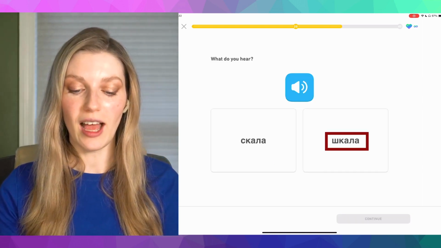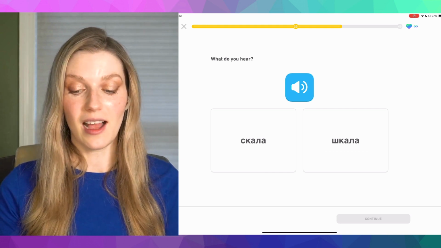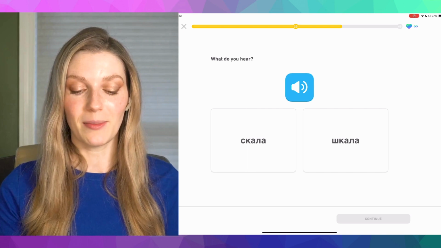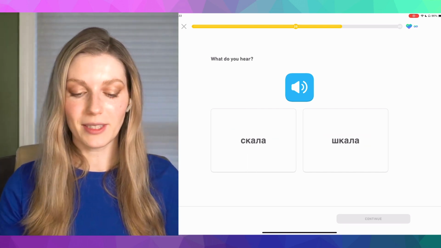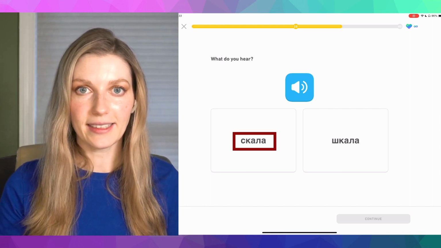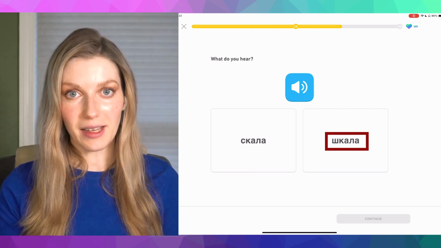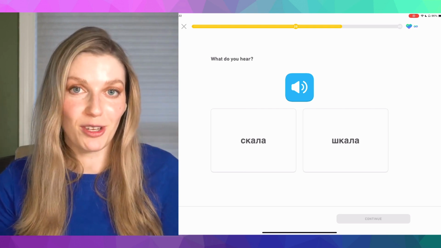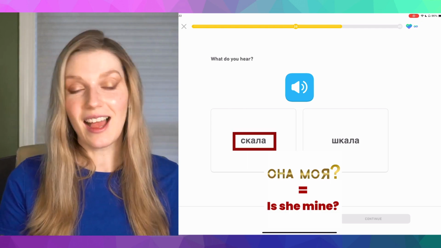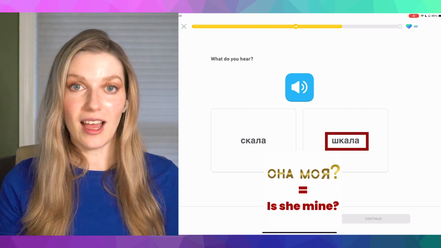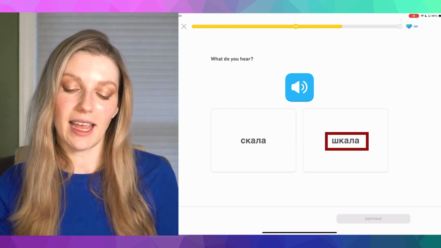Ooh, шкала versus скала. Interestingly enough, and I don't know how random this is, both скала and шкала are actual words by themselves. Скала is a cliff, and шкала is a scale. And just for your information, they both fall under the female gender in the Russian language. Скала, она моя; шкала, она моя. Скала, a cliff; шкала, scale.